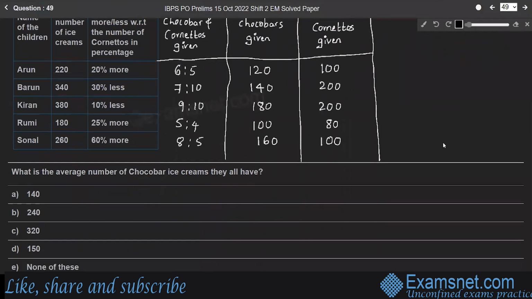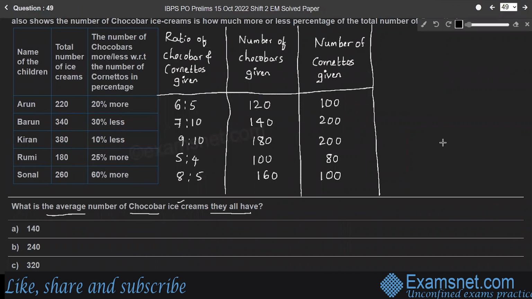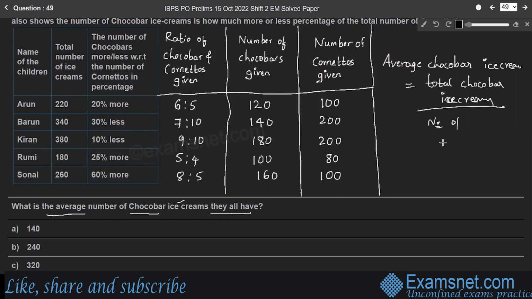Question 49. What is the average number of chocobar ice creams they all have? So, the total number of chocobar ice creams divided by the number of persons gives the average number of chocobar ice creams. So, average chocobar ice creams is equal to total chocobar ice creams divided by the number of persons.